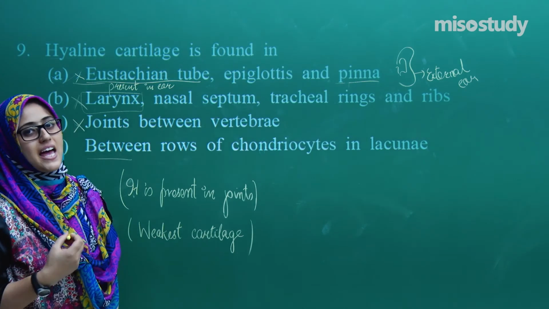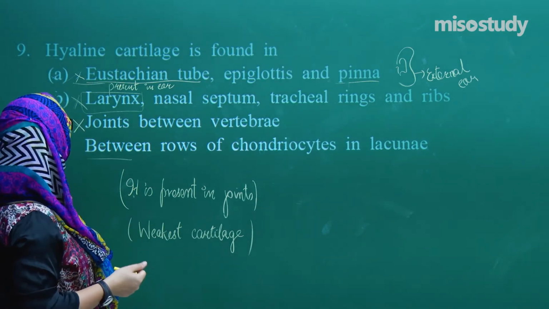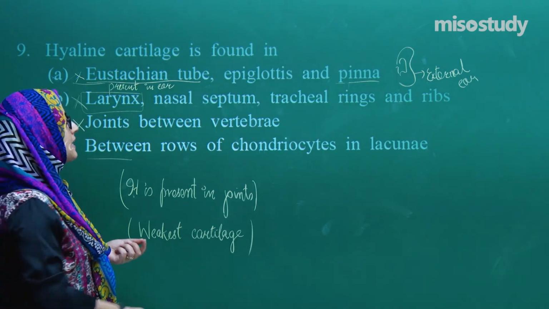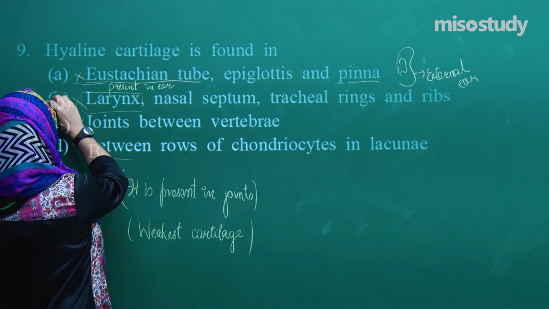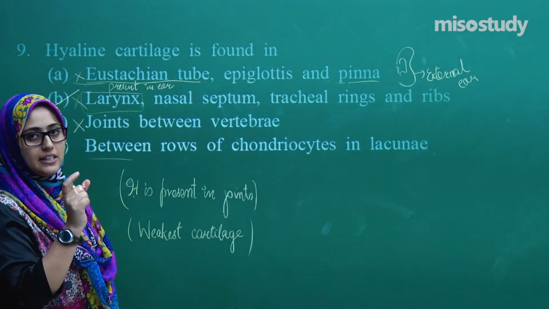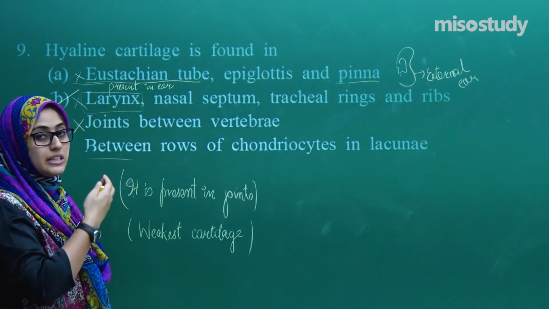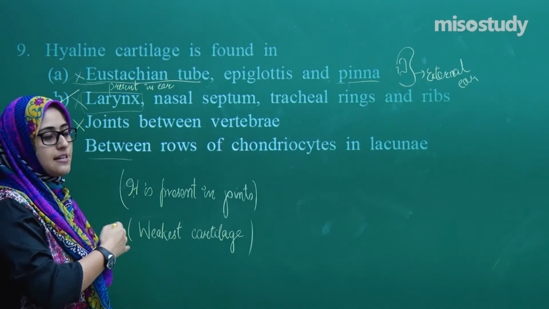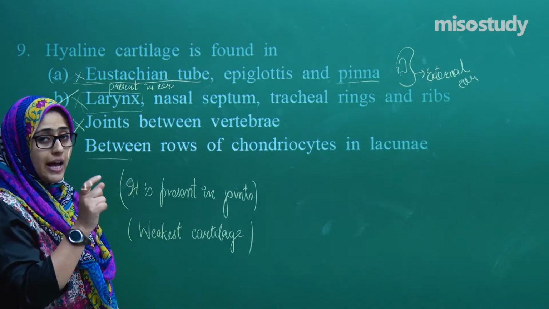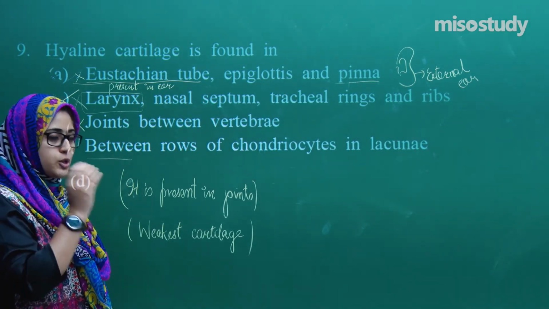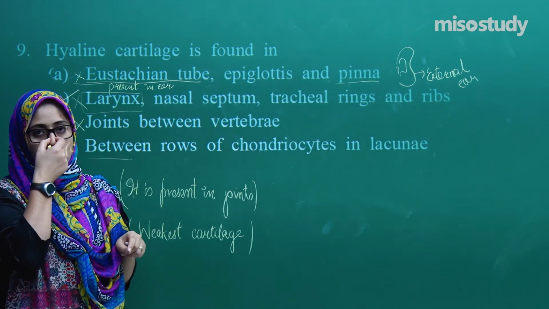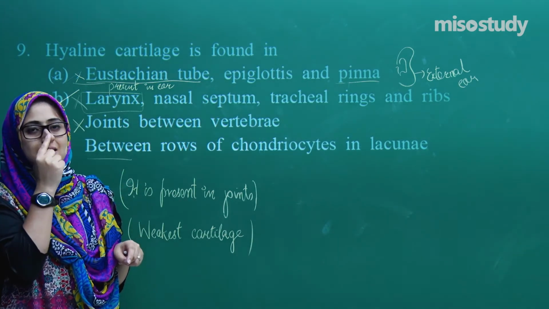So what did you guys decide? What is the right option? If we recall the things, the right option is B, because larynx does have a ring of hyaline cartilage. Not the whole thing, it has a cricoid cartilage and thyroid cartilage, but the hyaline cartilage is also present there, in a small ring. Nasal septum, that is the bone in between our nose. Is it elastic?